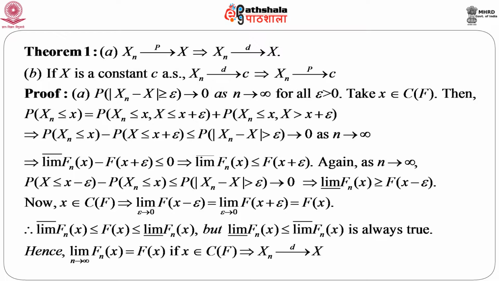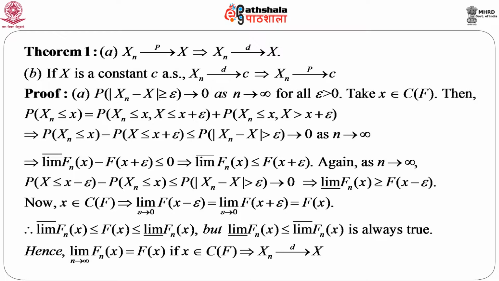Now, if we take the lim sup over n, then lim sup of F_n(x) minus F(x plus epsilon). Naturally, F(x plus epsilon) has no n involved in this expression. So, this less than or equal to 0 implies lim sup of F_n less than or equal to F(x plus epsilon).